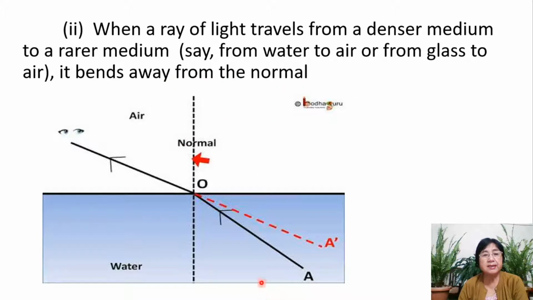So in this case, this is water, this is air. A ray of light comes from water to air. So we see this ray bends away. It goes farther away from the normal.